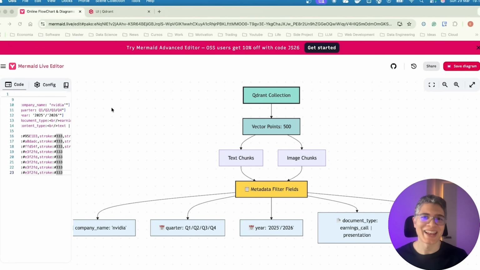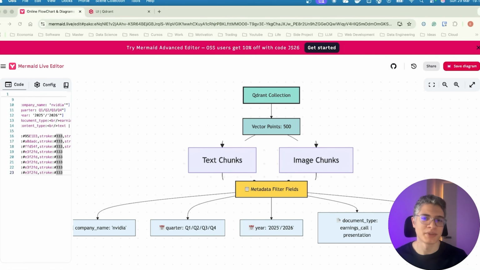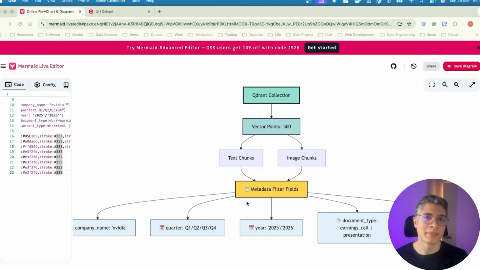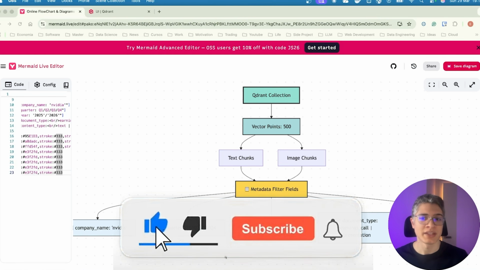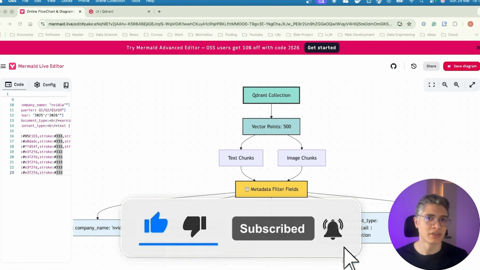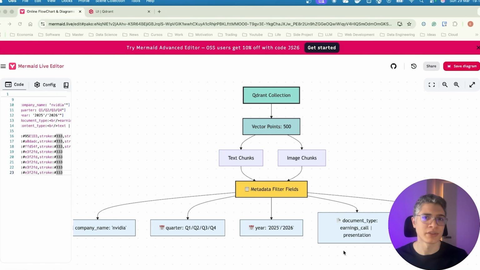And here you can see at a high level which kind of data I have inserted into Qdrant. I have text chunks and also image chunks, and I have added different fields for the metadata. It can help a lot to retrieve the relevant documents. For example, if I ask what happened in the second quarter, Qdrant will know which documents to retrieve. Is it about the earnings call or the presentations? All of these can be easily retrieved when you provide the metadata fields. But I also index the vectors based on this metadata, so it's even faster to retrieve the information, which is one of the advantages. And now let me show you how it can read the charts from the presentations.